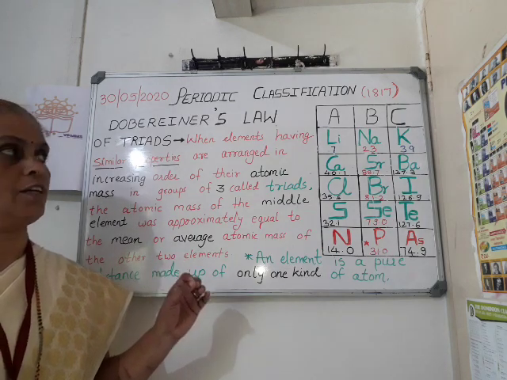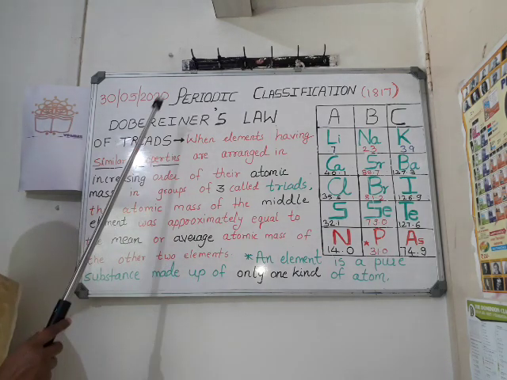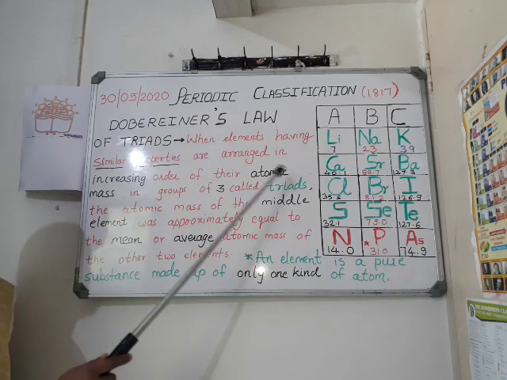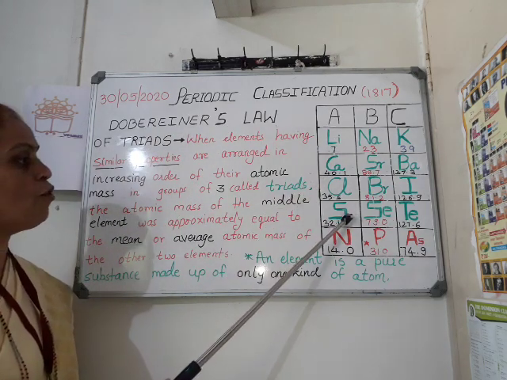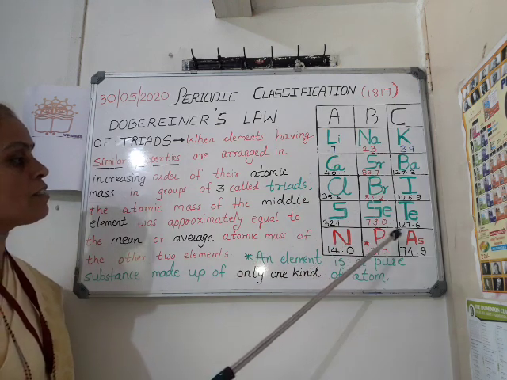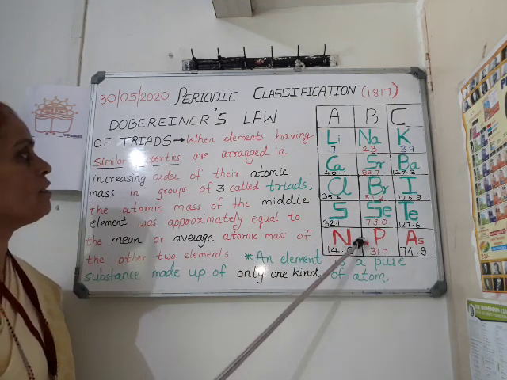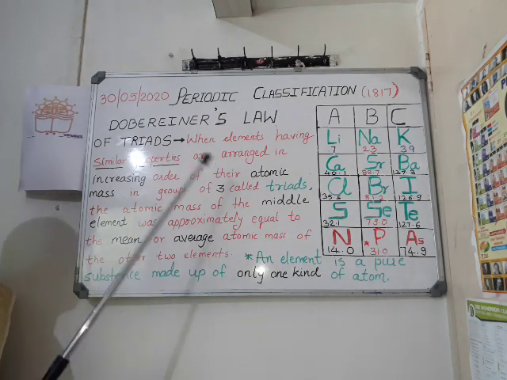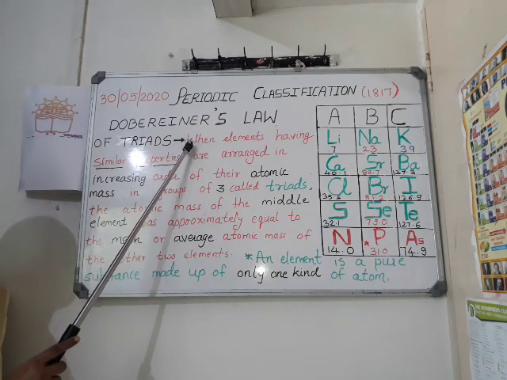Now, this is Dobereiner's law of triads, and these are the examples. These first 4 are Dobereiner's triads, and this last one is written in a different color, so let us see it afterwards while explaining. So first let us read this law.